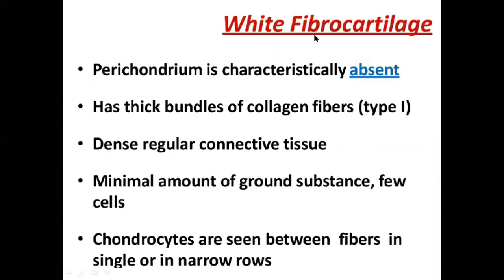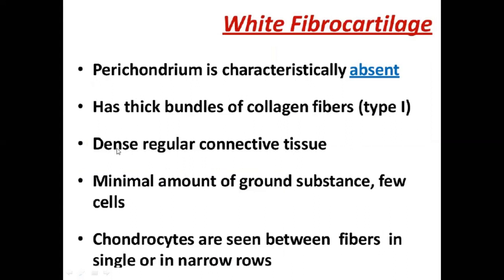Now the white fibrocartilage. Why is it fibro? Because there are numerous fibers. Which fiber? That is the collagen fiber. White fibrocartilage is different from the hyaline and elastic. Here the perichondrium is absent. And there is thick bundle of collagen fiber. Which type? Type 1. In hyaline and elastic cartilage there was type 2 collagen fiber, but in white fibrocartilage there is type 1 collagen fiber. And it is dense, regular.